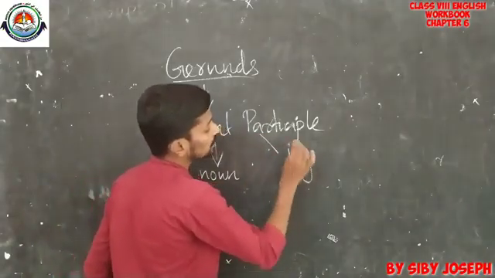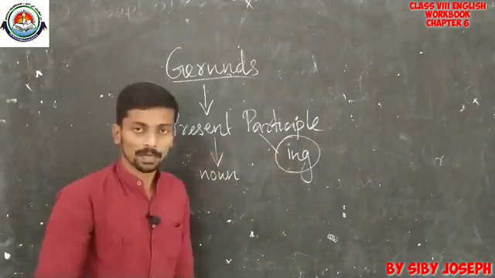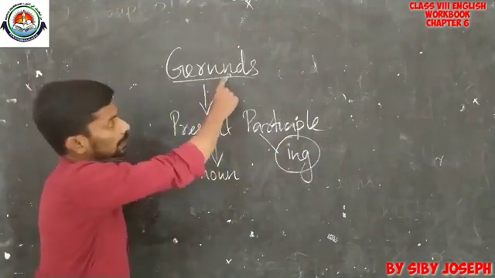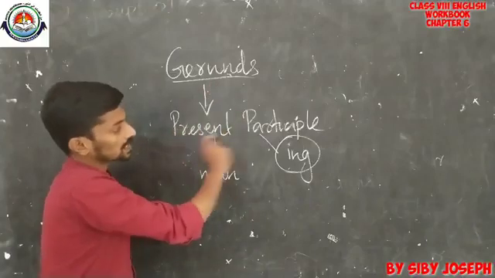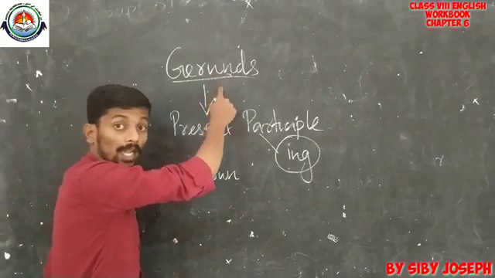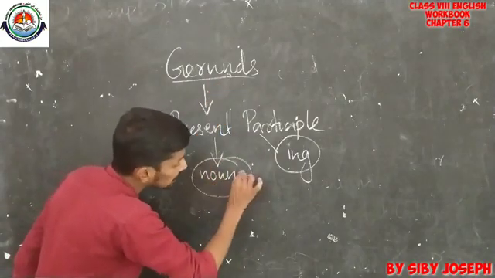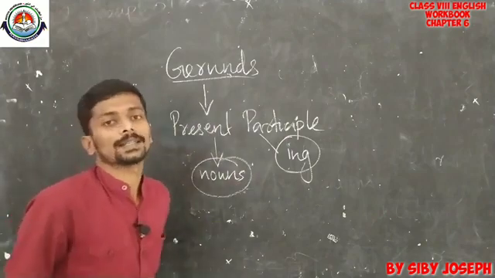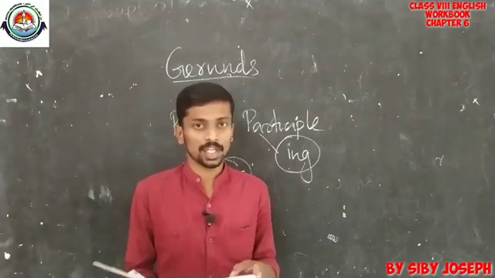The ing form of verbs is known as the present participle form. So, present participle verbs are examples of gerunds when they are used as nouns in sentences. This is what we mean by gerunds.